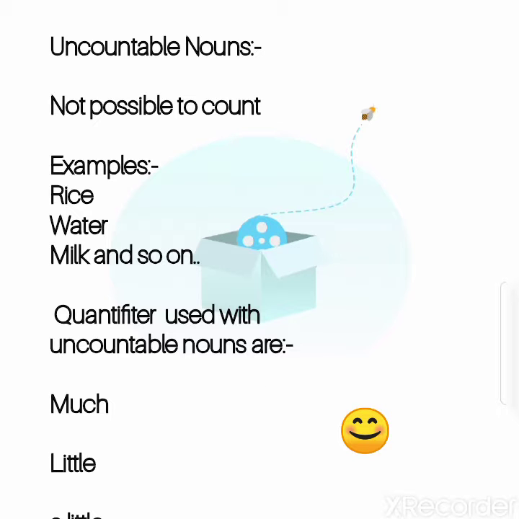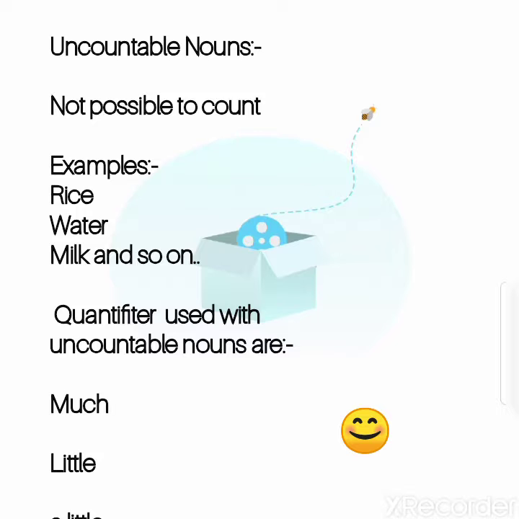An uncountable noun is a noun which is not possible to count, such as rice, grains, water, milk, etc. So students, we use much, little, and a little with uncountable nouns, and these quantifiers are used before the noun. First of all, let me tell you the difference between these three quantifiers.